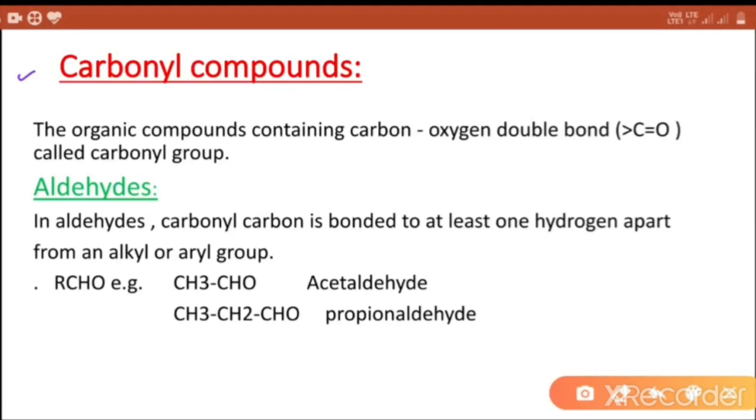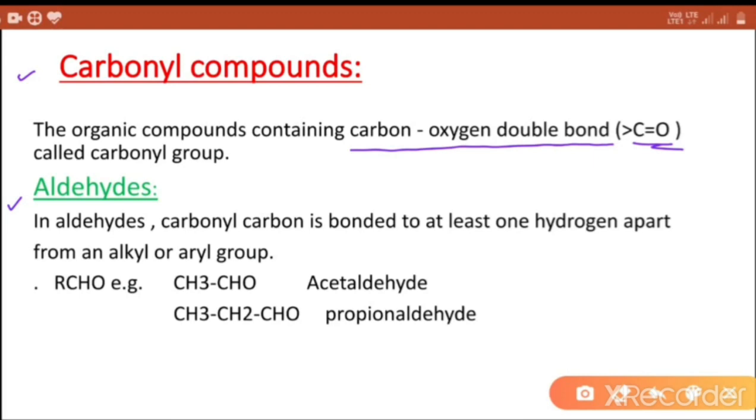Carbonyl compounds. The organic compounds containing carbon oxygen double bond are called carbonyl group, and the compounds which contain carbonyl group are called carbonyl compounds.